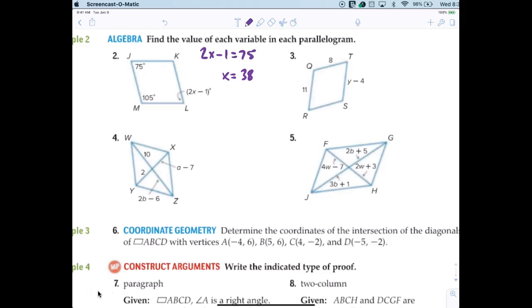Now, you could have also written it as 105 plus 2x minus 1 equals 180. But it's always easy to do opposite angles are congruent. Now, it says find the value of x. It doesn't say find the value of the missing angles. So you've got to be careful on the test. That's what's going to happen.